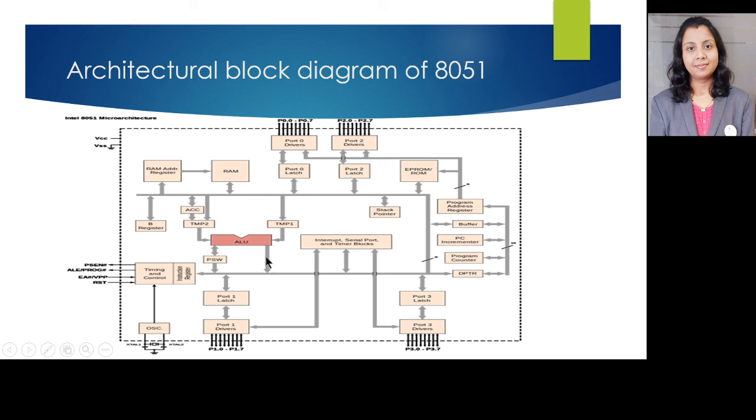Next we'll move to the architectural block diagram of 8051 microcontroller.